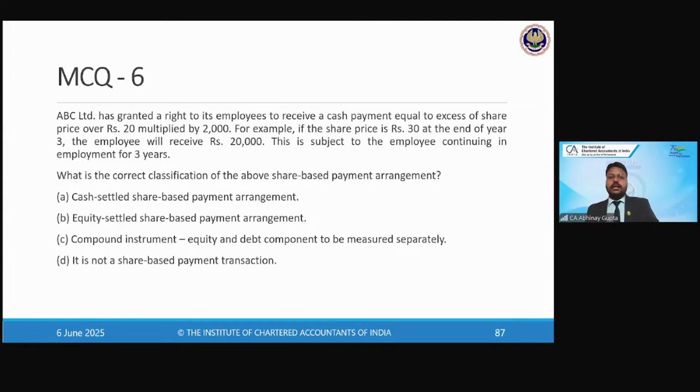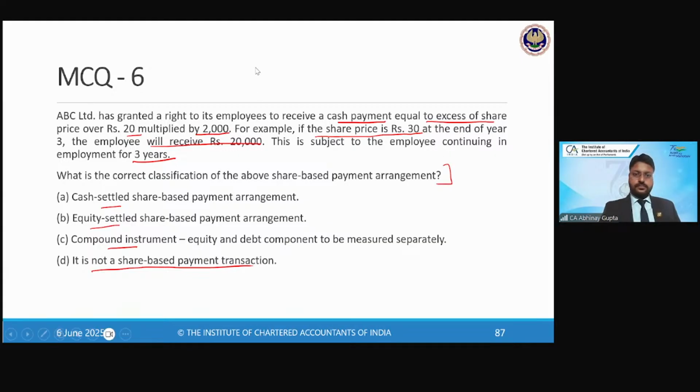Next, ABC Limited has granted a right to its employees to receive a cash payment equal to the excess of the share price over rupees 20, multiplied by 2,000. For example, if the share price is rupees 30 at the end of year 3, the employee will receive 20,000. This is subject to the employee continuing with the firm for the 3 years. Whether this arrangement is covered within the Ind AS 102 share-based payment arrangement? Answer: A, cash settled. B, equity settled. C, compound. D, no, it is not a share-based payment transaction. Yes, what's the answer?